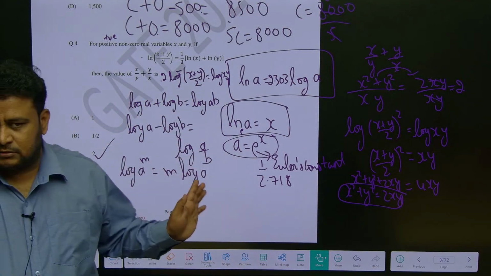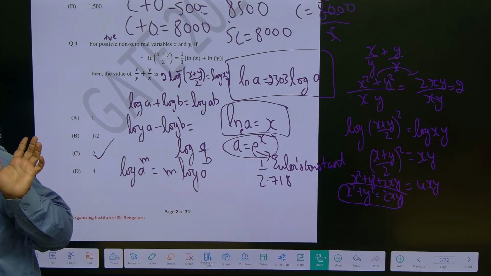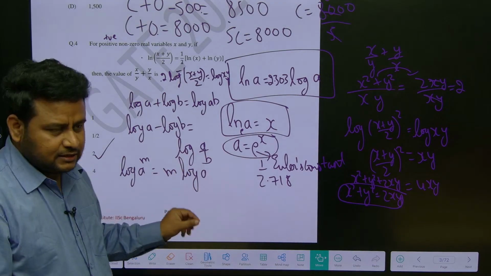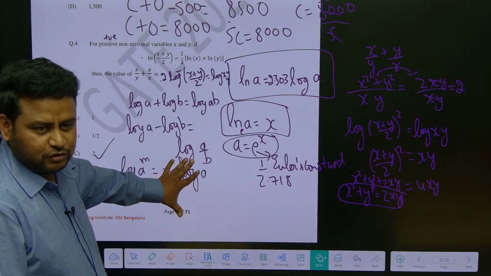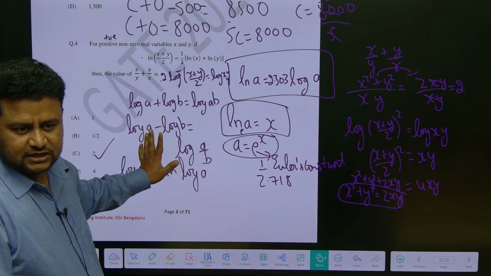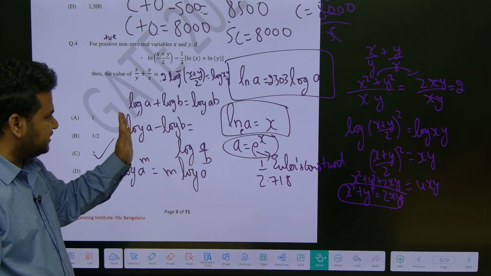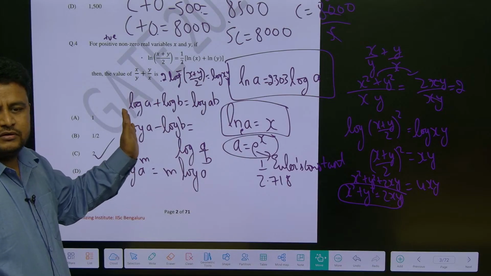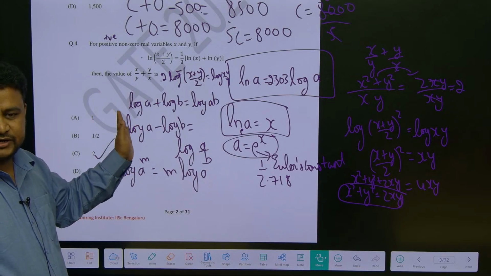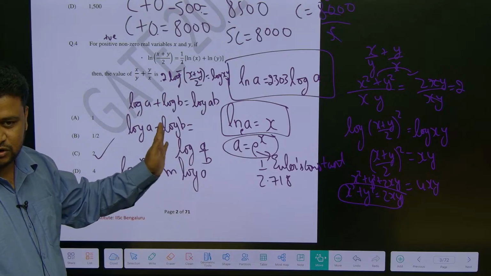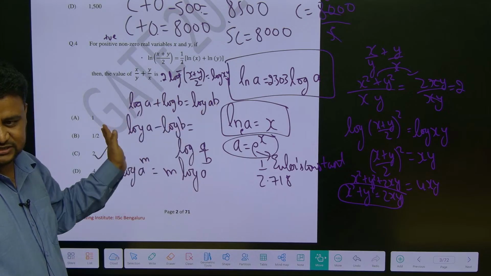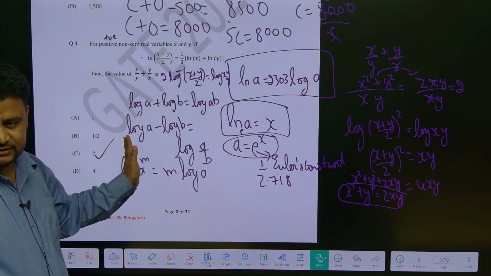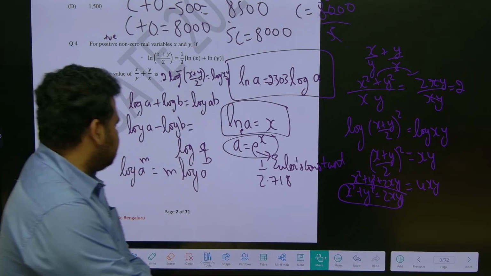Got it? Understood? So this is the type of question they are asking from logarithms. Some basic properties; if you know these properties, it's enough, nothing more than that. Most important thing is, in the competitive exam they are not going to ask from LHS to RHS. You should know how to apply the formula from RHS to LHS. That is the only thing. Clear? Got it? Okay. Next question.